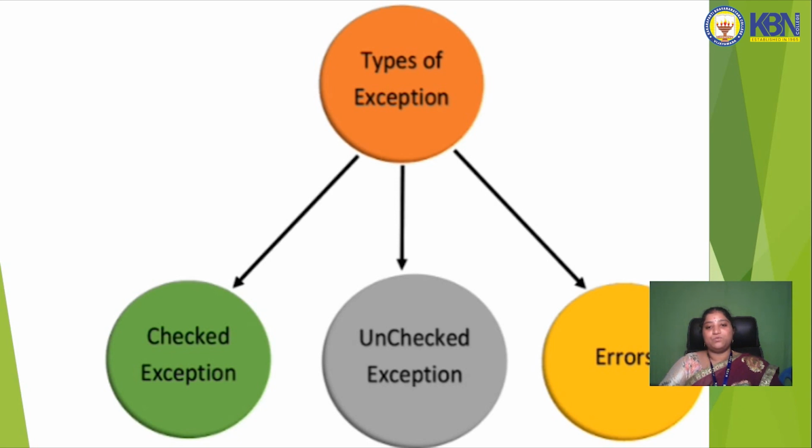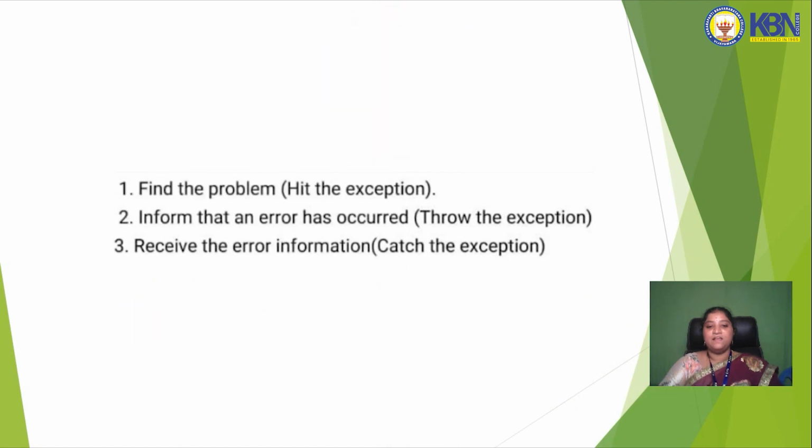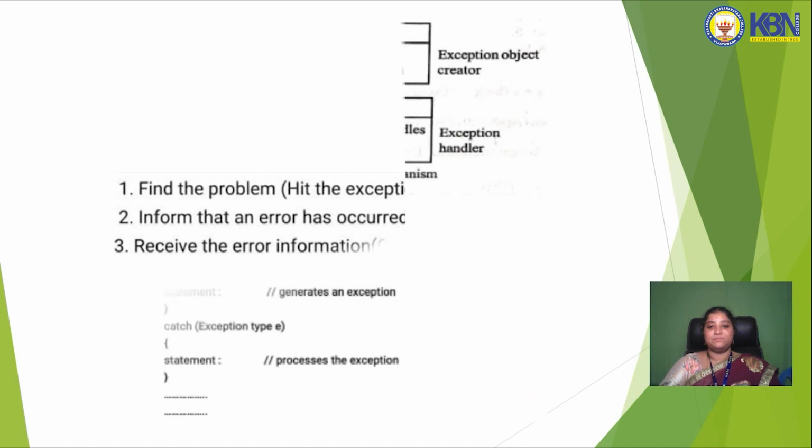Let's discuss about the types of exceptions. We will discuss checked exceptions, unchecked exceptions, that is built-in exceptions, and third one is errors. So these are the default exceptions in Java. In exceptions we have 3 steps, that is find the problem, inform that an error has occurred, and third one is receive the error information, that is hit the exception, throw the exception, and catch the exception.